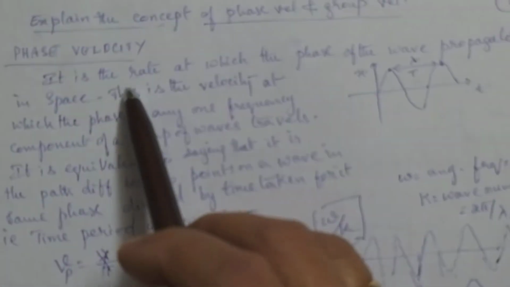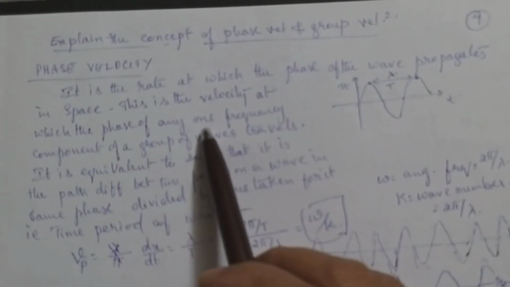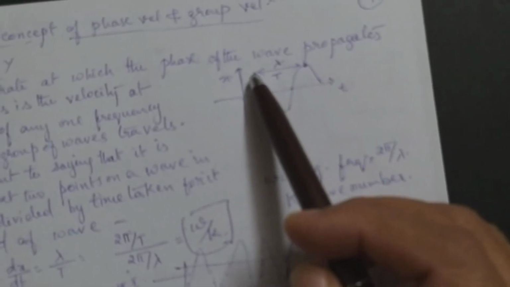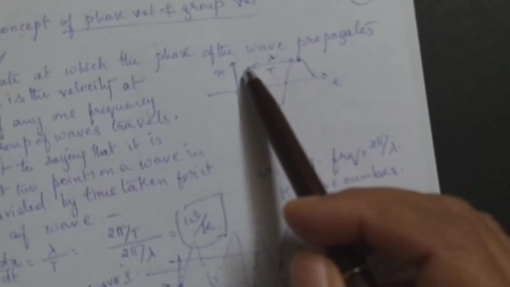This is the phase velocity, the rate at which the phase of the wave propagates in space. See, this is a simple sine wave. Now the distance between two consecutive points on the wave which have the same phase.